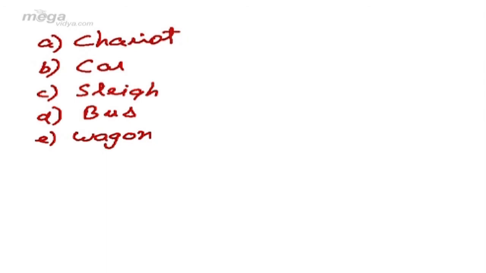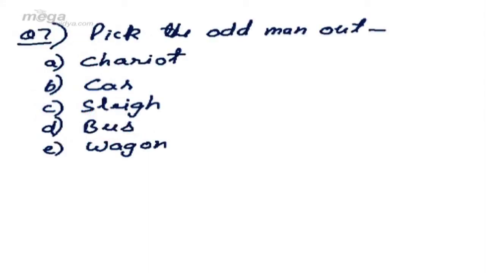So the answer is sleigh, for a very simple reason: the rest four have wheels, whereas sleigh doesn't have any wheels. It is on ice, drawn by dogs. Therefore, the answer to this question is sleigh.